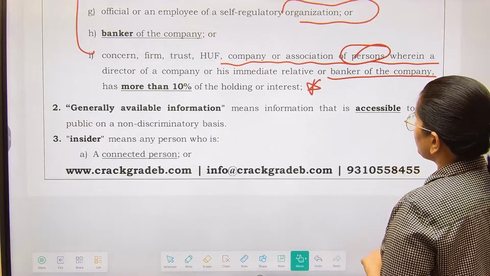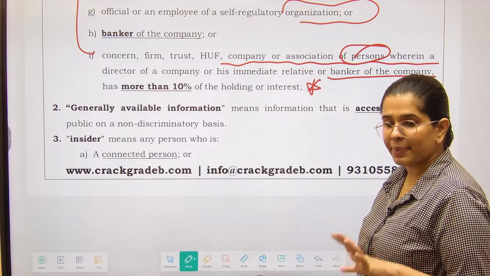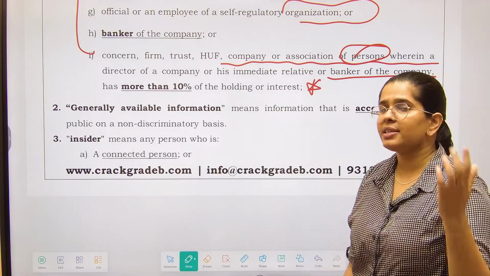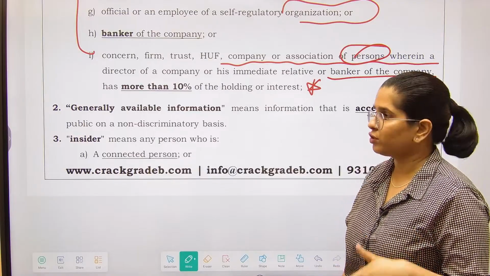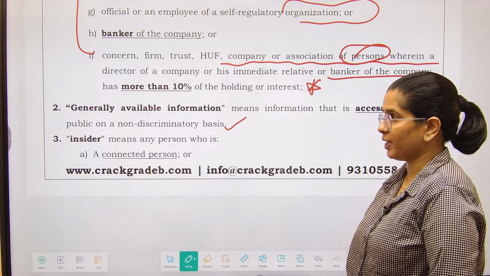Generally available information means information that is accessible to the public on a non-discriminatory basis. Public information means which anyone can access. There is no prohibition on that. So information that is available to everyone is called generally available information.